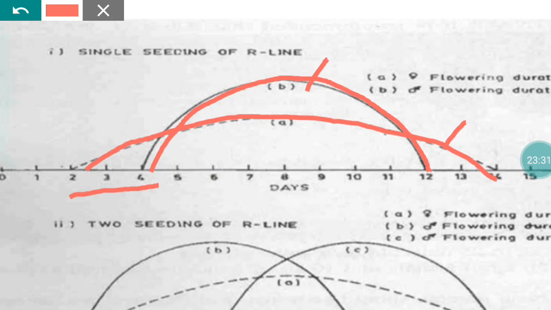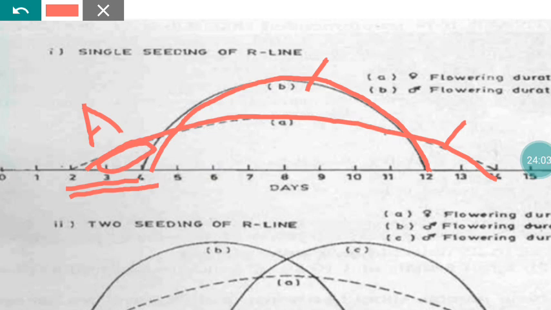But the A line opens up on the 2nd itself. So whatever flowers open in the A line in between this period won't receive any pollen. Due to non-availability of pollen, we cannot harvest any seed from these flowers. Similarly, the flowering period is very short in the R line, so it gives pollen from the 4th to 12th day.